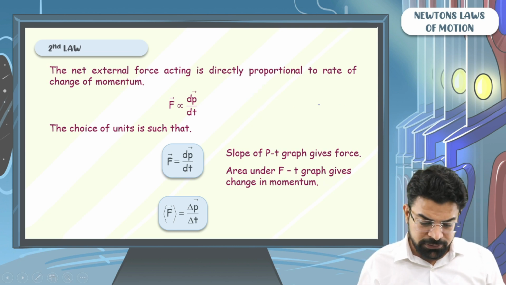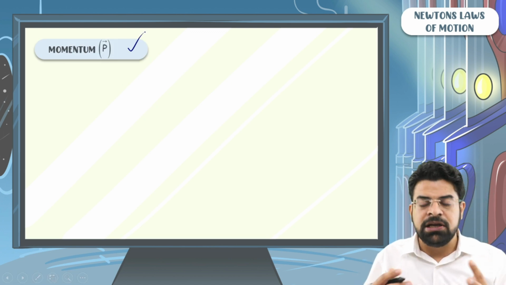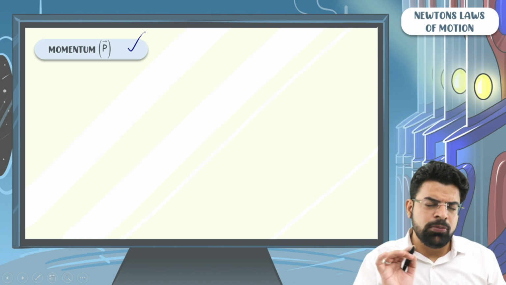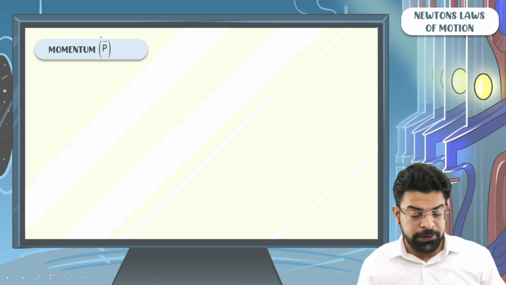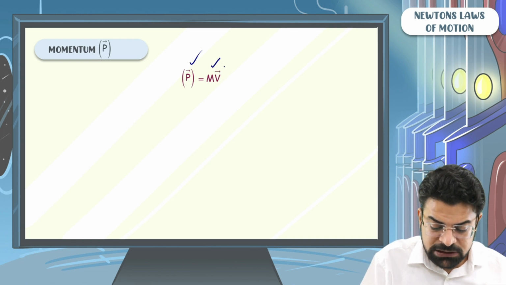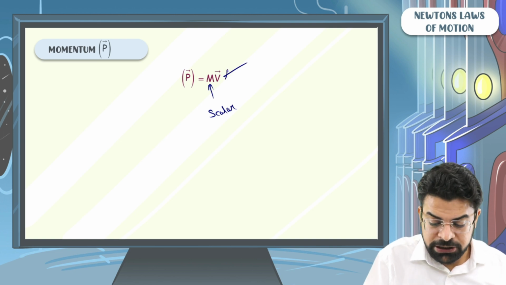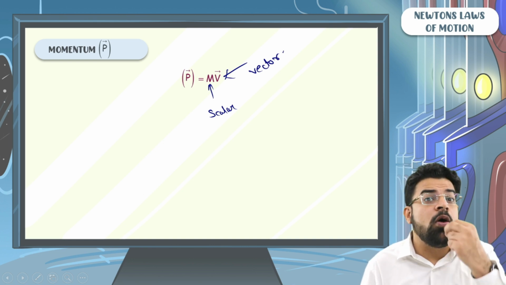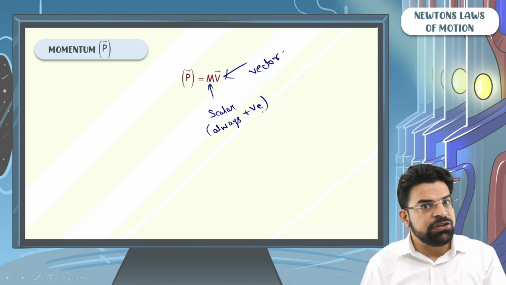So let's see further. First thing we need to understand is the definition of momentum. I have been saying the net external force acting equals the rate of change of momentum with respect to time, but we need to define momentum. Momentum is a very simple quantity. First thing you need to keep in mind, momentum is a vector quantity. The momentum of a particle of mass m is given by its mass times velocity. Mass is a scalar. Velocity is a vector. And actually, mass is a special type of scalar which is always positive.